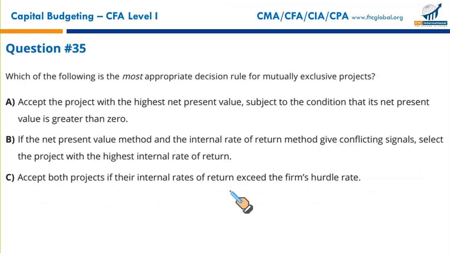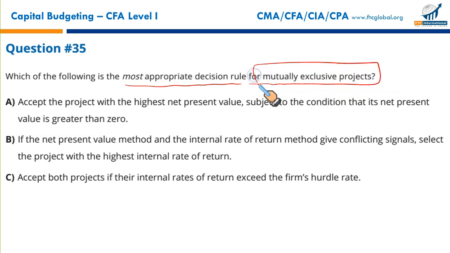Moving on. Which of the following is the most appropriate decision rule for mutually exclusive projects? Accept the project with the highest net present value, subject to the condition that its net present value is greater than 0. Yes. When mutually exclusive projects are involved, NPV is the most suitable criterion.